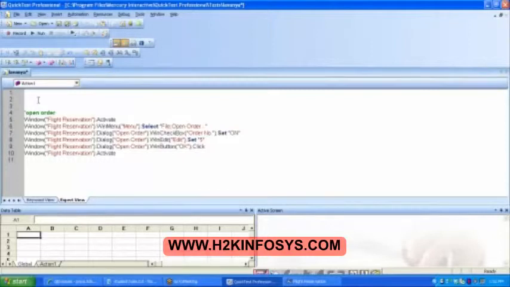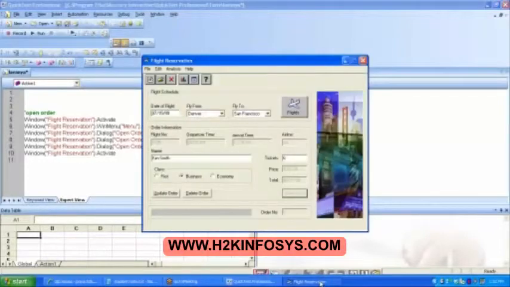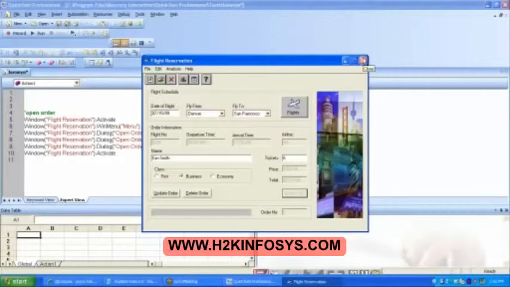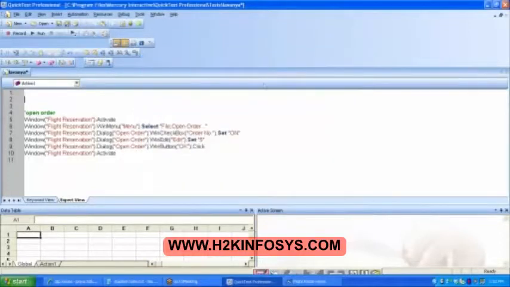And your systemutil.run, everything is present in the, you did not close the open order file. Why should I close it? Basically the logout is already recorded for me. Why should I again take the pain of closing it? I need not close it. I need not record that step, because it is recorded in the login. I hope you are understanding.